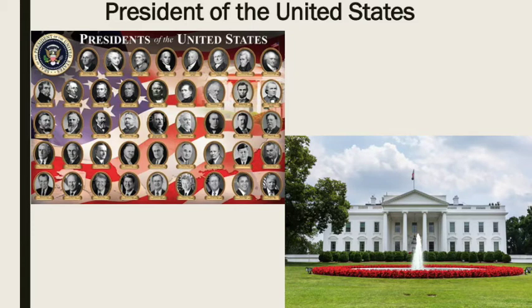The president also appoints judges to the Supreme Court, and they also have the power to issue an executive order, which is a specific order issued from the president that directs how the government will be run and has the force of law. Executive orders can also be overturned by Congress if it goes beyond the power of the president. This is a very common thing that presidents do.